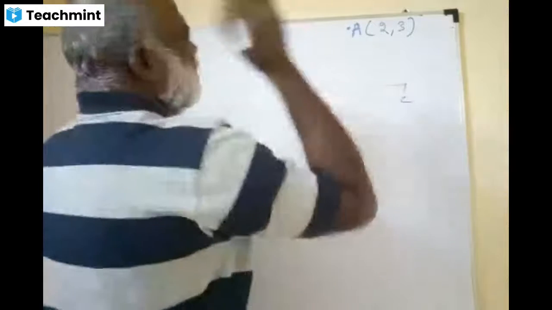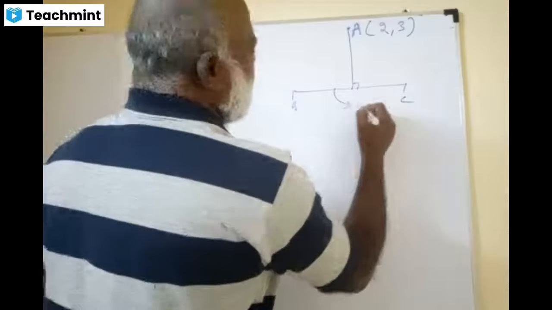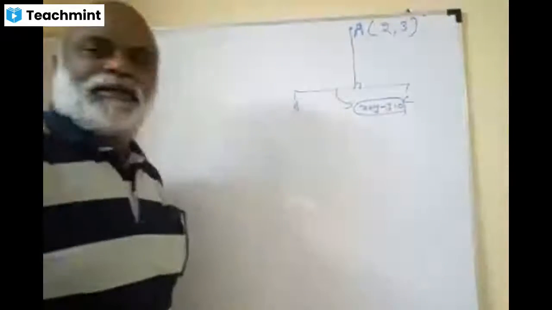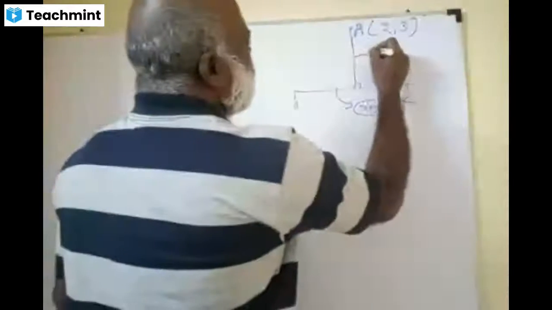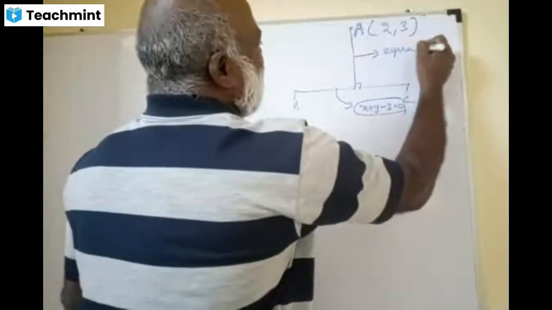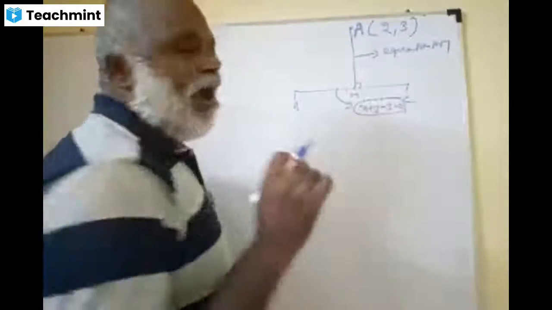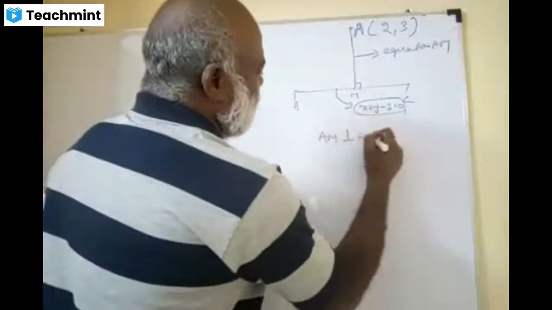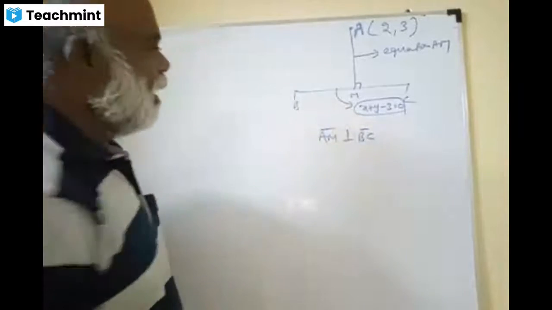And friends, here you already have BC. What is the equation of BC? Yes or no? Yes, sir. So how to write the equation of AM now? For that, I have given an alternate method. AM and BC are perpendicular to each other, right? Yes, sir.